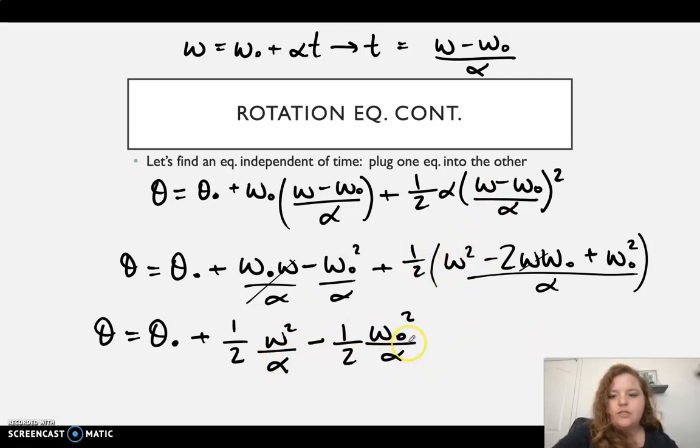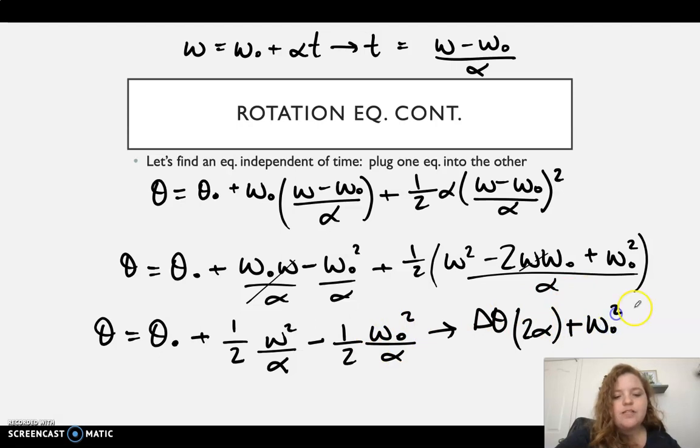Don't have any room left. Did not plan this well. Okay, the 1/2 alphas can be pulled out from these guys. So I'm going to call this delta theta because I'm going to move that over. So theta minus theta naught will be delta theta. Okay. And then multiply that by 2 alpha. Okay. Add over my omega naught squared.